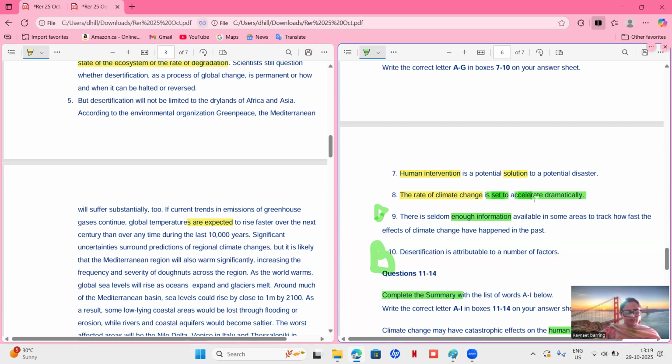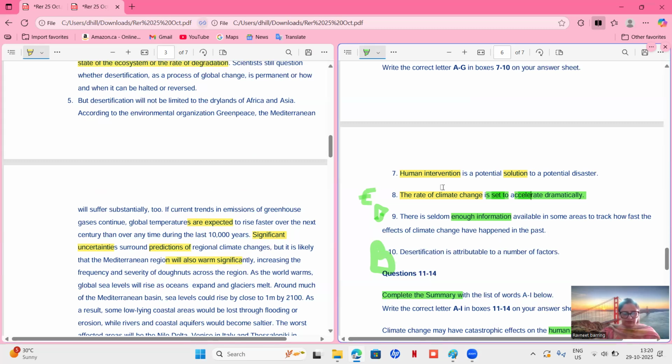So probably the answer is this one. But let's make it clear: the rate of climate change is set to accelerate dramatically. Are expected to rise faster over the next century. Significant uncertainty. Significant means dramatic. Around the prediction means set to. Will also warm significantly. Okay, yes. So they are talking that the rate of climate change is expected, means is set to rise significantly, to accelerate significantly. So very clearly the answer is E.